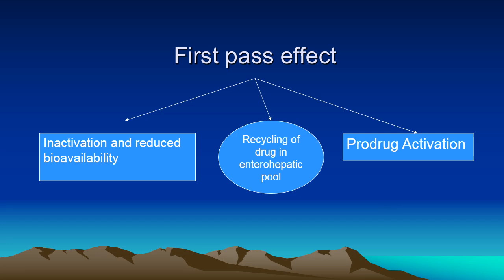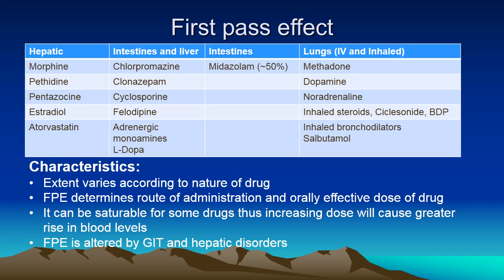First pass effect usually results in inactivation and reduced bioavailability, but may actually result in prodrug activation, contributing to the main action of the drug. First pass effect also results in making intermediates that undergo enterohepatic recycling and that contributes to the temporary pool. The extent of the first pass effect varies with the nature of the drug. The first pass effect determines the route of administration and the orally effective dose of a drug.